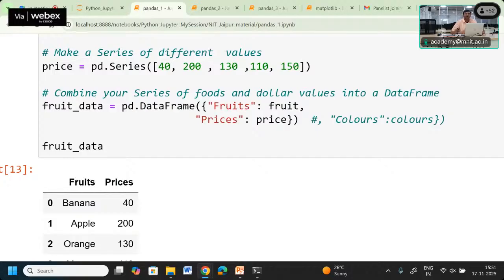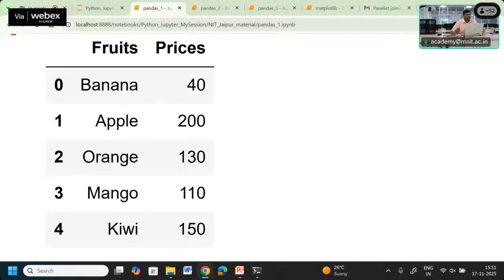Yes, the serial number is basically saying, whatever data frame we are creating, in that case the first row, second row, third row have been given some numbering. That is known as the index number. So that index number starts from 0. Whereas the columns start with the axis 1, 2, 3 like that. If you assume that on the left side this 0, 1, 2 is also an axis, then this axis should start with 0, not with 1.